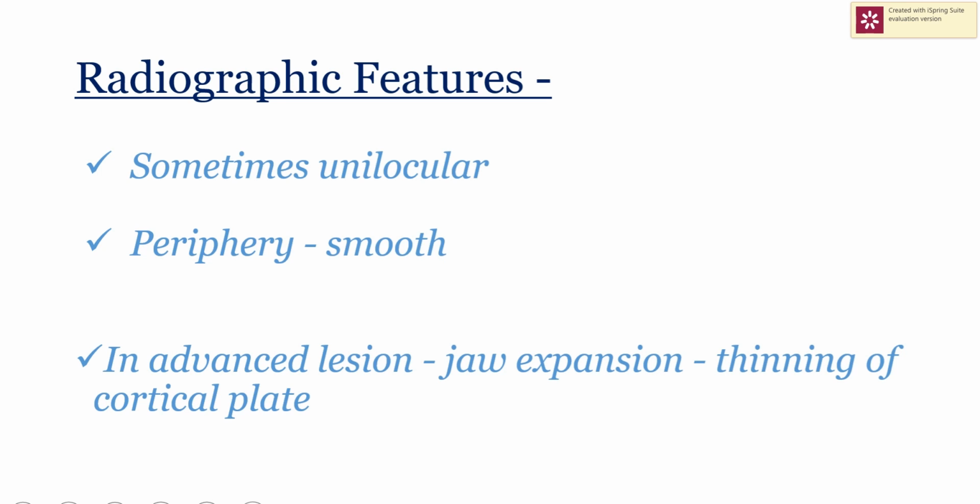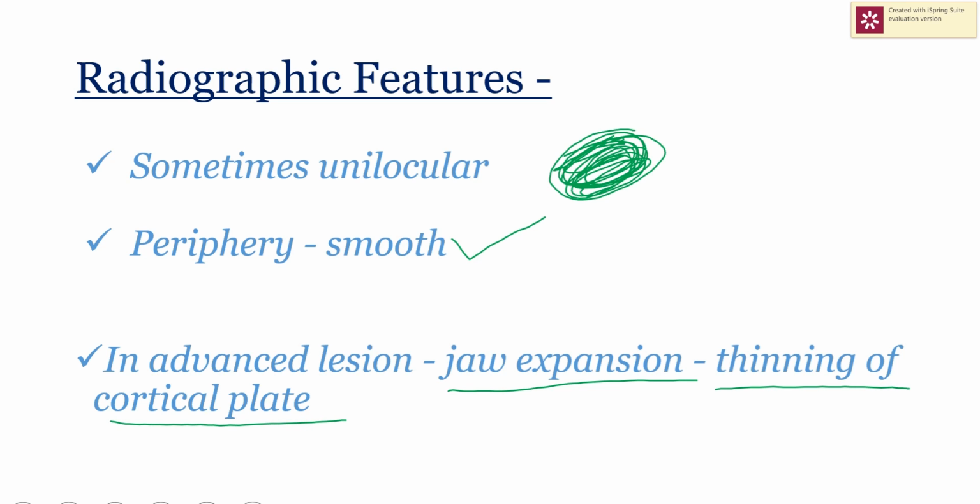So the classic appearance was a multilocular appearance, right? Sometimes it is unilocular, that is, you will see a single lesion that is completely radiolucent. Peripheries are usually smooth. If the lesion is advanced, then there is jaw expansion and thinning of the cortical plate.